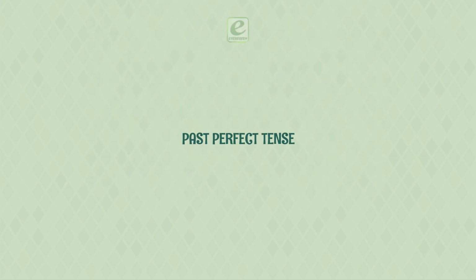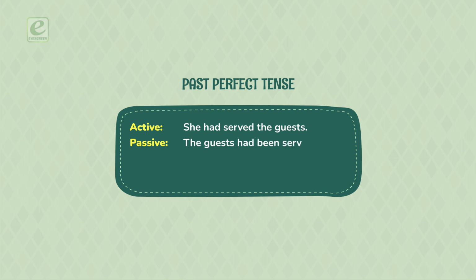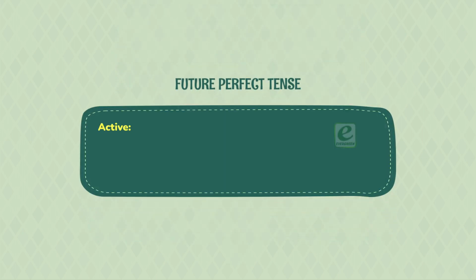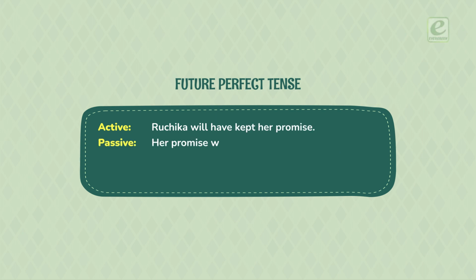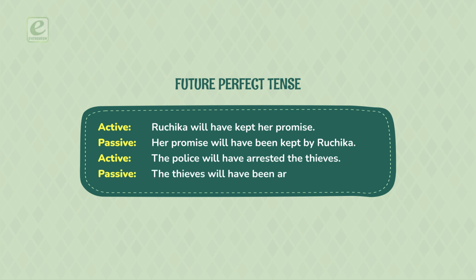Past perfect tense. Active: she had served the guests. Passive: the guests had been served by her. Active: we had lost the match. Passive: the match had been lost by us. Future perfect tense. Active: Ruchika will have kept her promise. Passive: her promise will have been kept by Ruchika. Active: the police will have arrested the thieves. Passive: the thieves will have been arrested by the police.